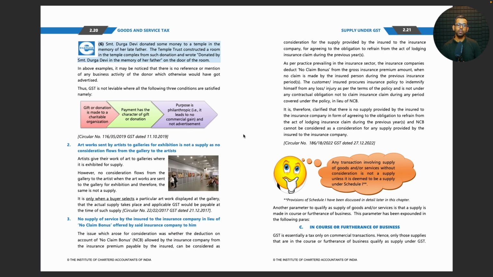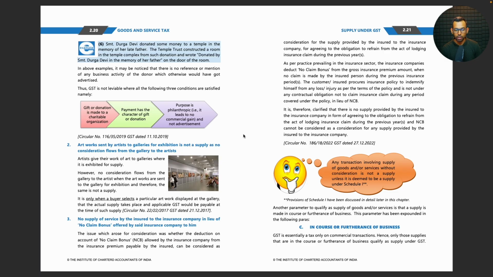In the above examples, it may be noticed that there is no reference or mention of any business activity of the donor which otherwise would have got advertised. Thus, GST is not leviable where all the following three conditions are satisfied, namely: gift or donation is made to a charitable organization, payment has the character of gift or donation, and purpose is philanthropic, that is, it leads to no commercial gain and not advertisement.